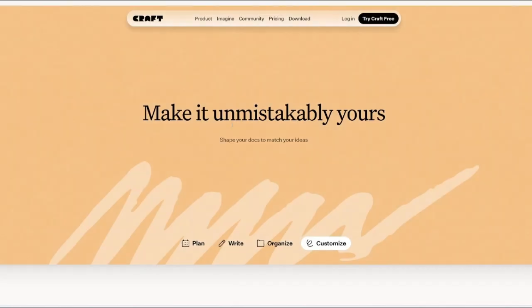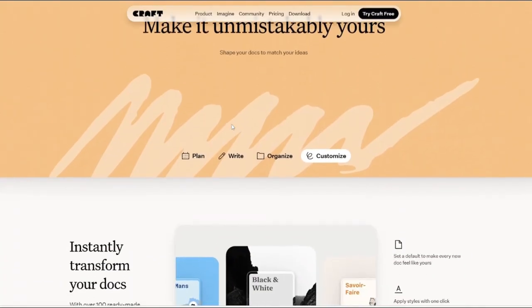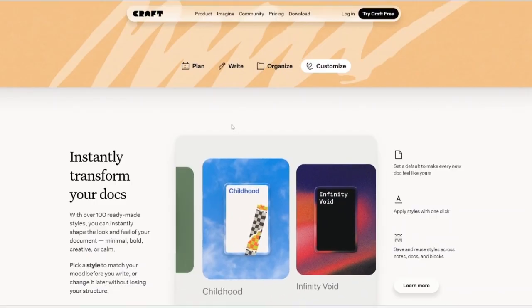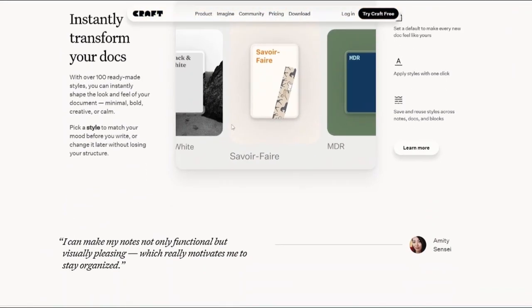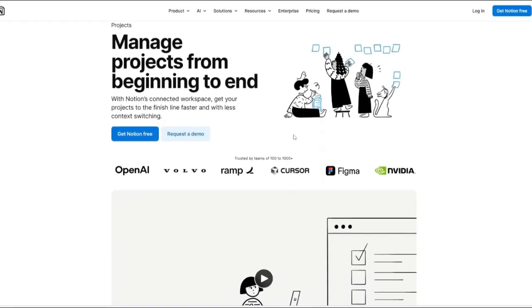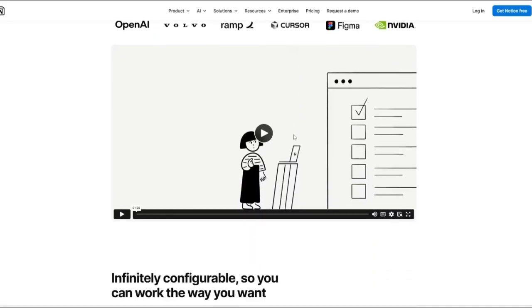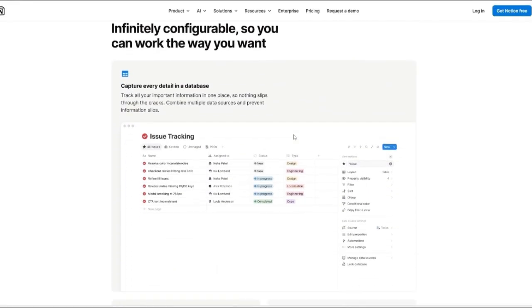How about collaboration? Both tools support collaboration, but they target different audiences. Craft supports real-time collaboration and sharing, making it great for small teams or shared documents. However, collaboration features are fairly basic. But Notion is built with teams in mind. It supports roles, permissions, shared workspaces, comments, and workflows designed for multiple users who are working together.